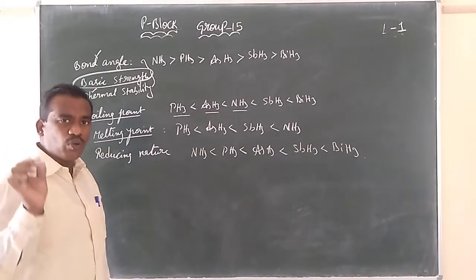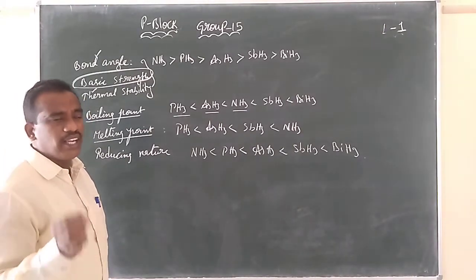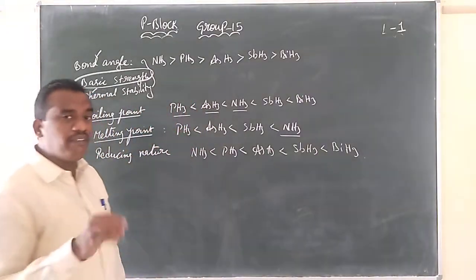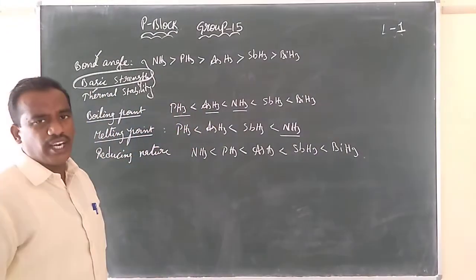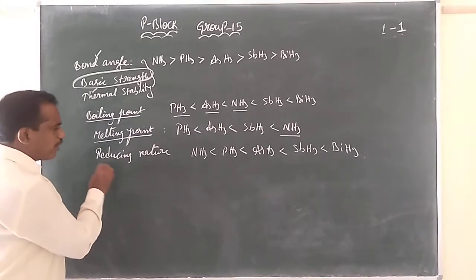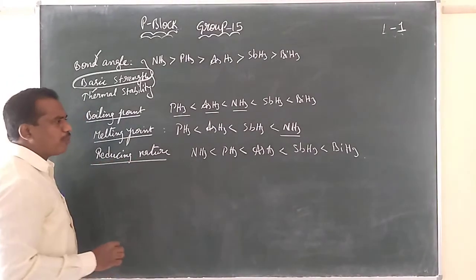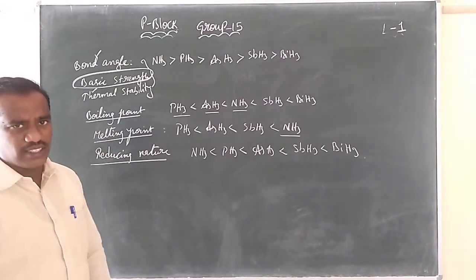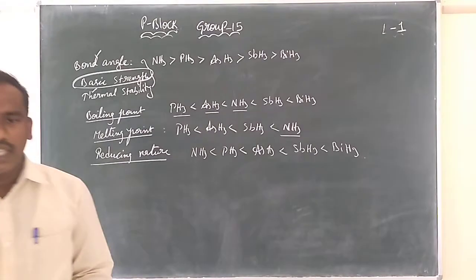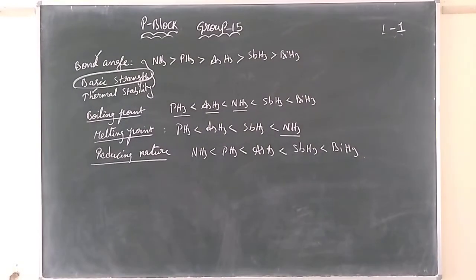Only due to that strong hydrogen bonding, it has a very high melting point, even higher than antimony hydride. Coming to reducing nature, we know that from top to bottom reducing nature increases as the stability decreases. So these are the main points regarding the hydrides.